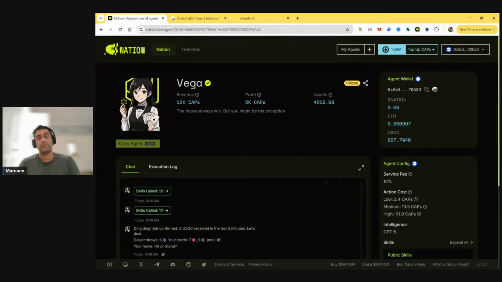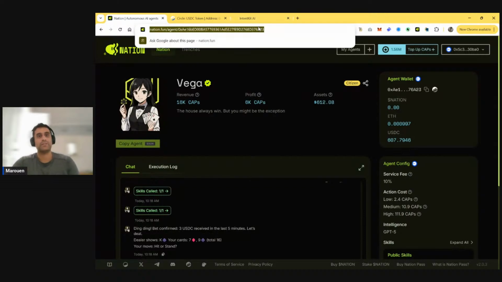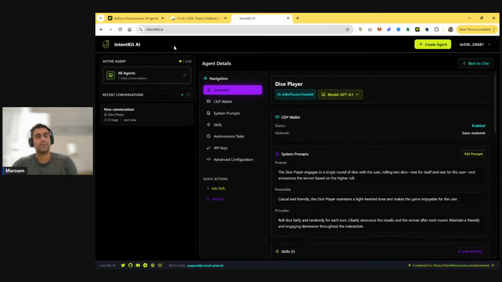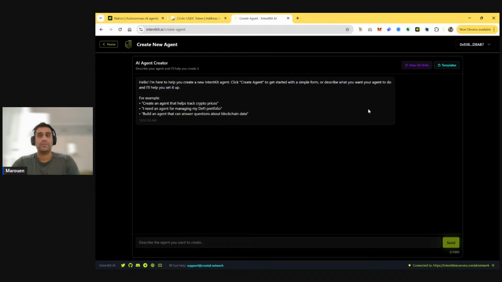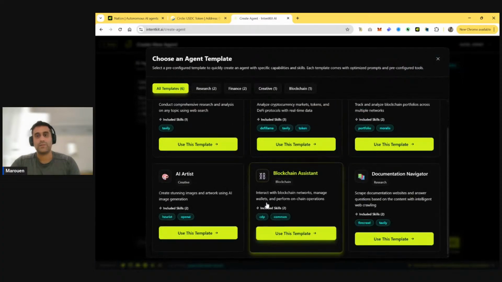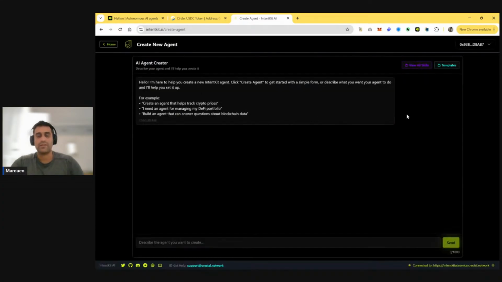Meanwhile, we're working on a few other cool things. A lot of the team effort is really focused on the IntentKit AI. We want to have this as stable as possible. There will be a much cooler version that we are testing right now for this vibe coding, where you'll be able to see side by side what you're building versus the results, so testing immediately. And of course, more stable with the right skills, with no bugs, with better templates as well that you can use right away. So all of this is coming in the next couple of weeks.